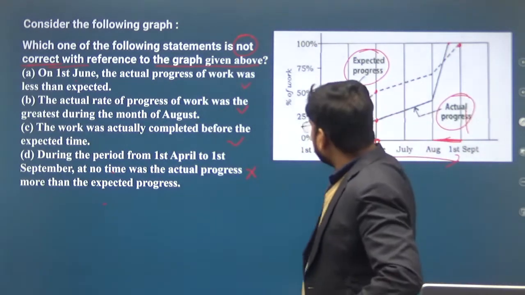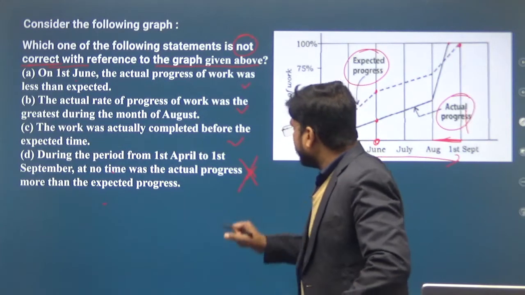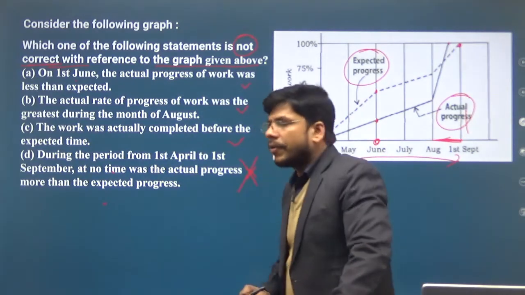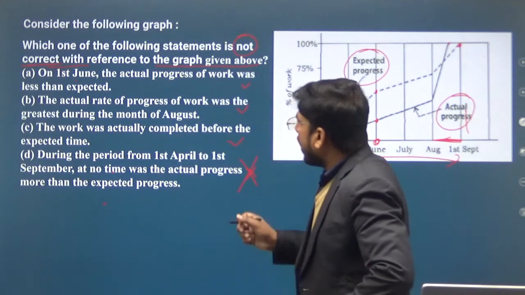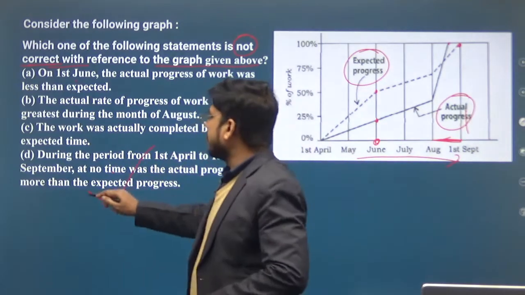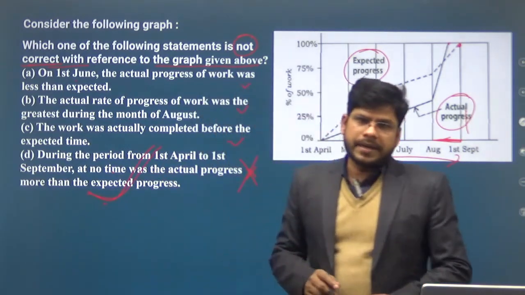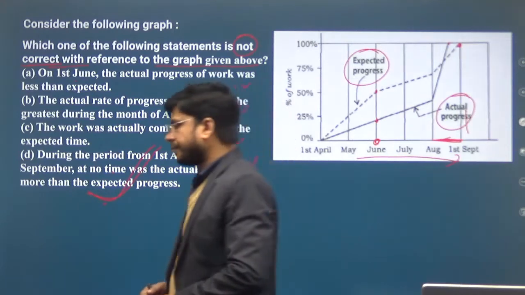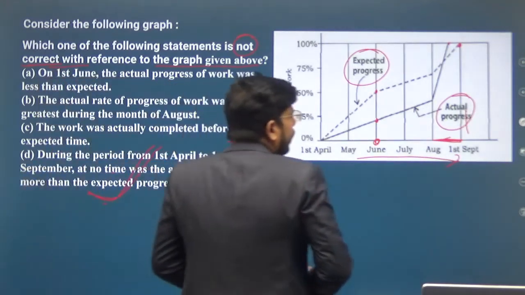So on the basis of this information, this is the correct information, and that's why this is our answer. So option D will be the right answer. Clear?